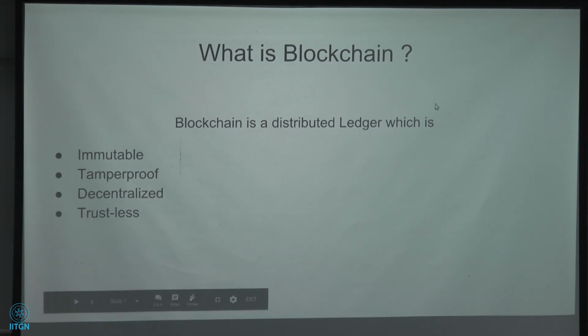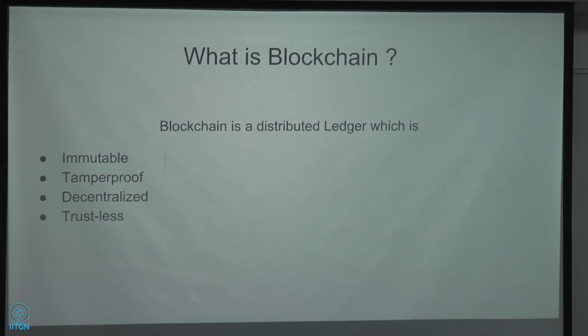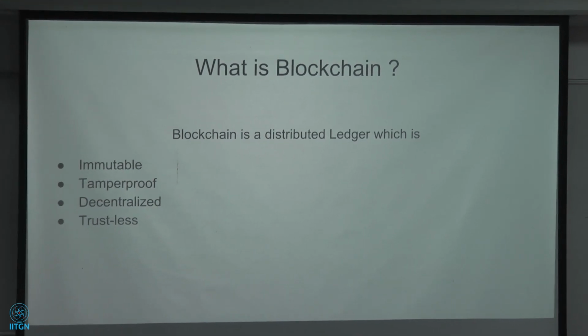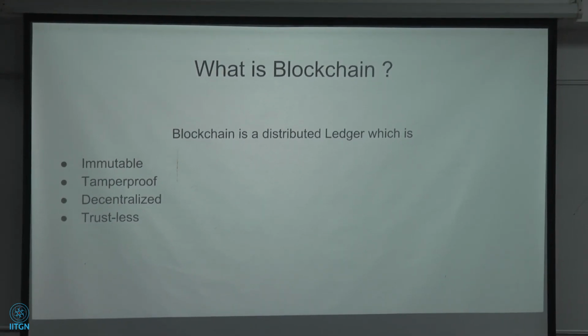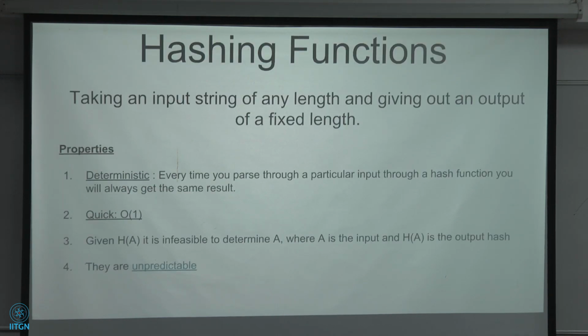I'll be talking about blockchain today. Blockchain is a distributed ledger which is immutable, tamper-proof. It is decentralized because it disintermediates all the third parties which are involved in the system, and it is trustless. By trustless, I mean that there is no need of trust in the system. The system is built and the organization is such that there is no need of trust. It doesn't mean that there is no trust in the system.